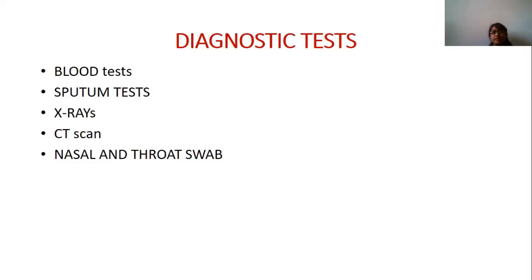In the diagnostic tests, there are blood tests, sputum tests, X-ray, CT scan, and nasal and throat swab. In the blood test, we can see eosinophils decreased, WBC decreased, ESR decreased. In the sputum test, we can see the infection. On X-ray, if there is any upper or lower respiratory tract infection, we can see it on the chest. Then CT scan and the nasal and throat swab.